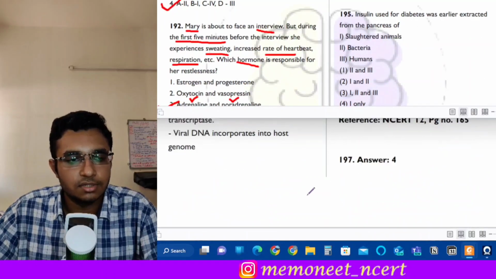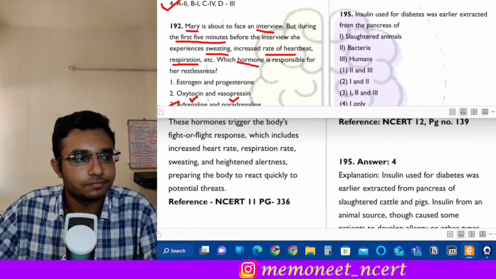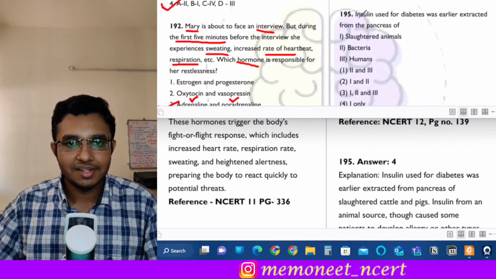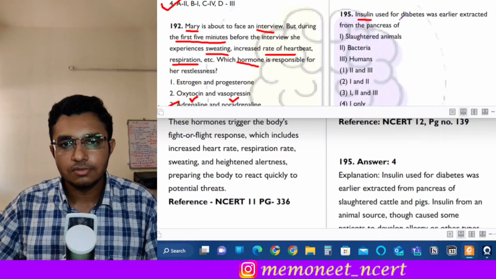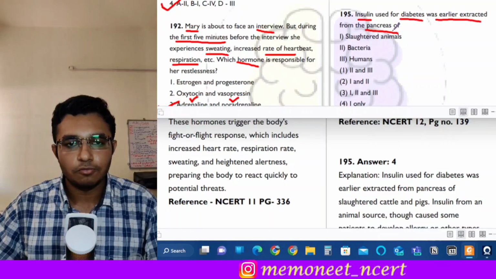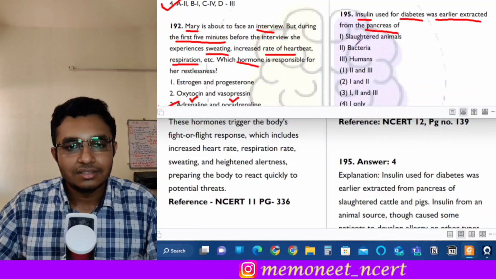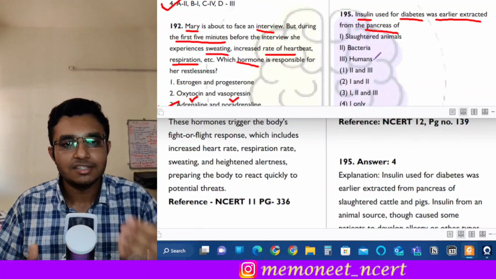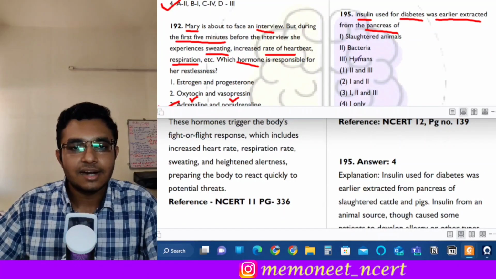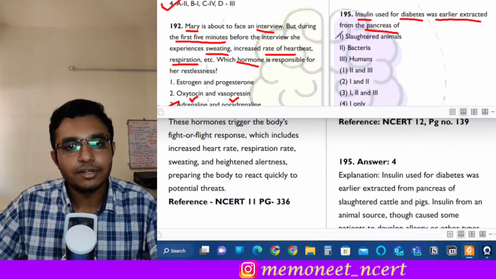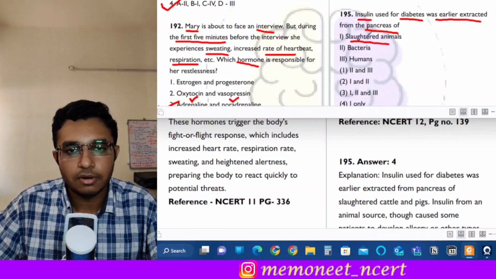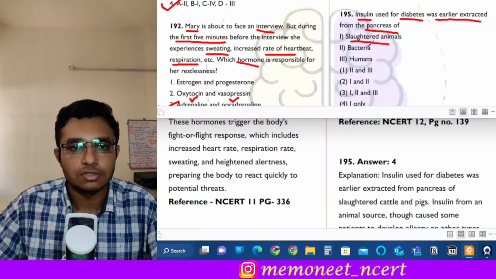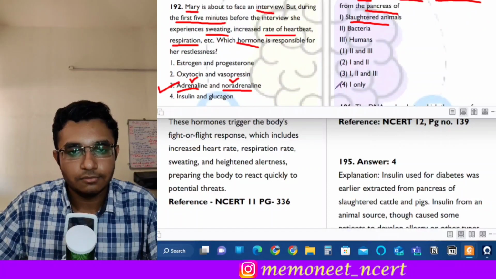The next question is question number 195. It states that insulin, which is used for diabetes, was earlier extracted from the pancreas of what? Now see, options 2 and 3 are bacteria and humans. The recombinant DNA technology which obtains insulin from bacteria started only recently. So earlier it was extracted from slaughtered animals, pigs or cows. So the correct answer will be option 4, 1 only.